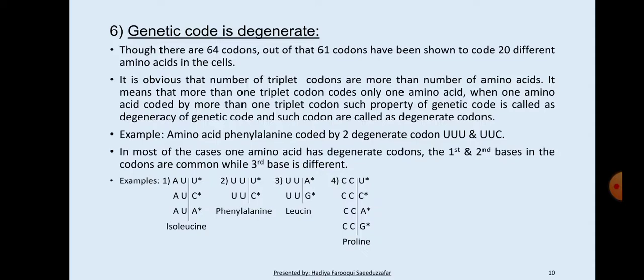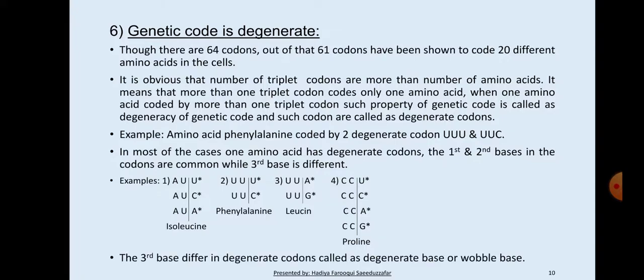Both codons have first and second bases similar, that is UU, while the third base is different, that is A and G. In the last example, codons CCU, CCC, CCA, CCG code for proline. All codons possess first and second similar bases, while the third base is different in all codons, that is U, C, A, G. The third base that differs in degenerate codons is called the degenerate base or wobble base.